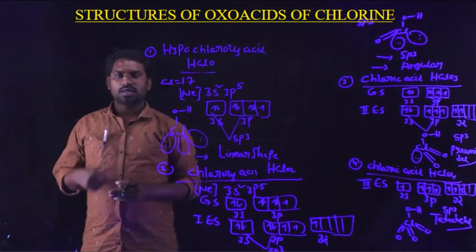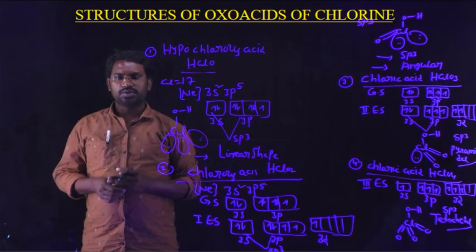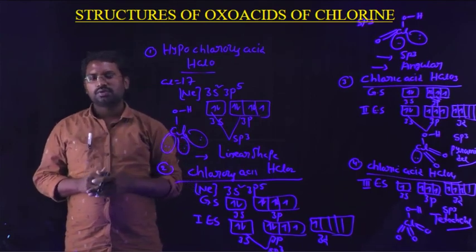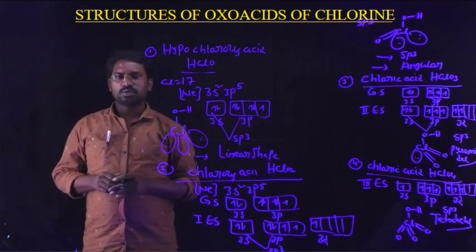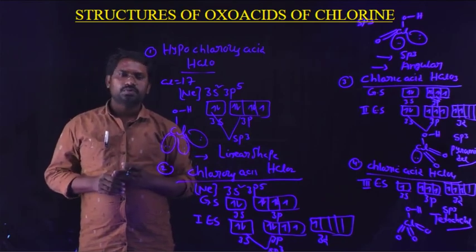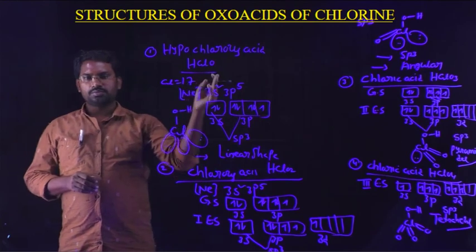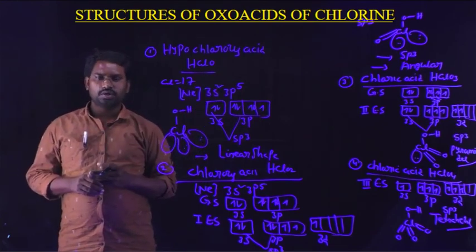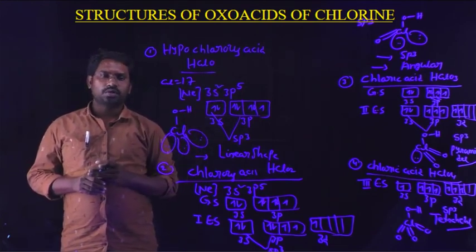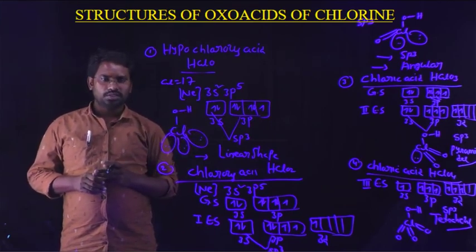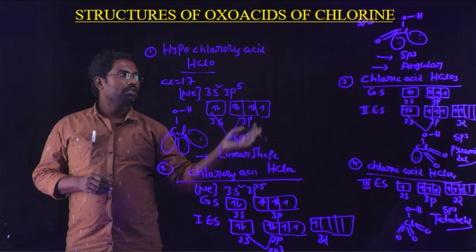To recall what we discussed in this video: oxo acids of halogens. Except fluorine, the remaining halogens are able to form 4 types of oxo acids, that is HXO type, HXO2 type, HXO3 type and HXO4 type. The main focus was the oxo acids of chlorine: HClO, HClO2, HClO3 and HClO4, and their structures.